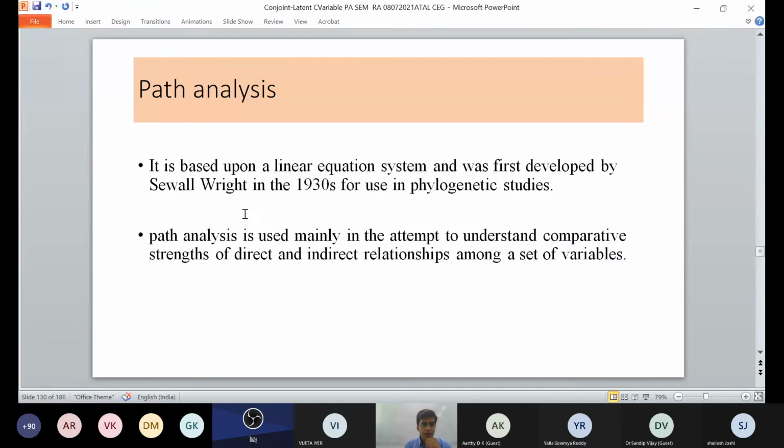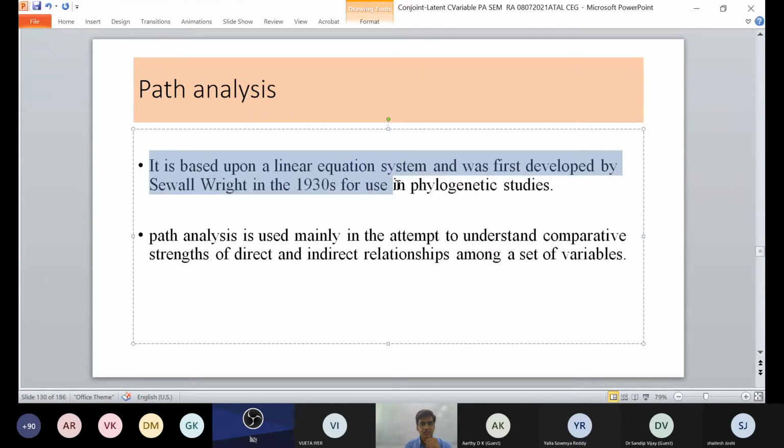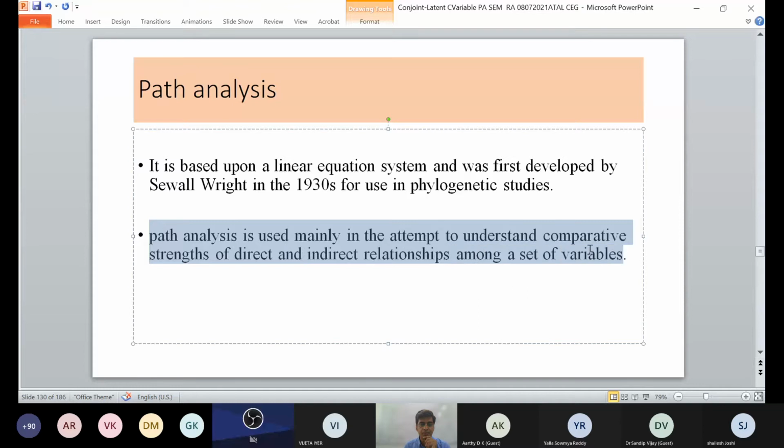It is based on a linear equation system, first developed by Sewall Wright in the 1930s and used in physiologic studies. Path analysis is used mainly in the attempt to understand the comparative strength of direct and indirect relationships among a set of variables.